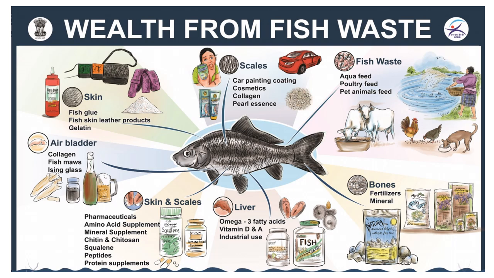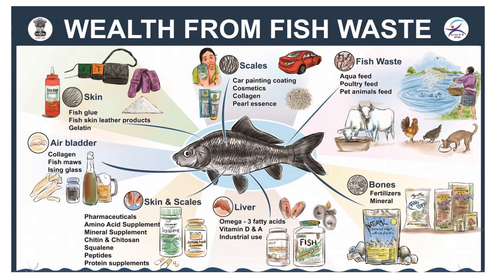Here we can see a comprehensive chart showing the use of the waste as a wealth. You can see from the fish skin there is fish glue or leather or gelatin can be made. From the bladder, collagen or fish moss or isinglass can be prepared. From skin and scale, different pharmaceuticals like amino acid supplement, mineral supplement, chitin, chitosan, squalene, peptides or protein supplements.